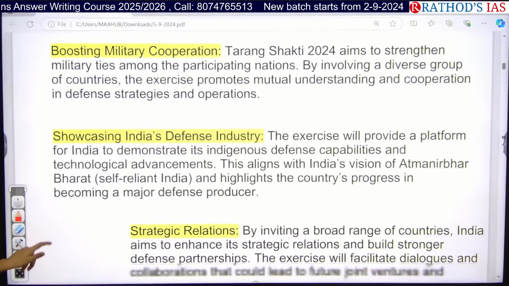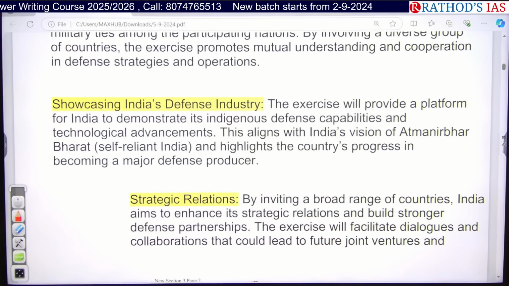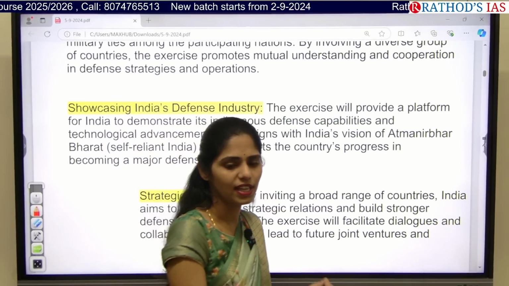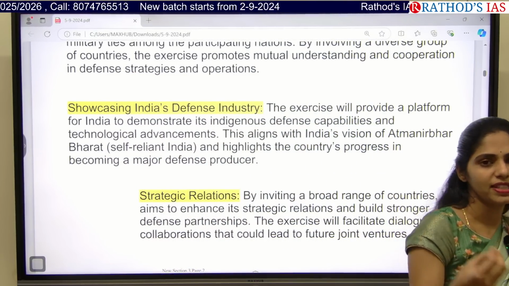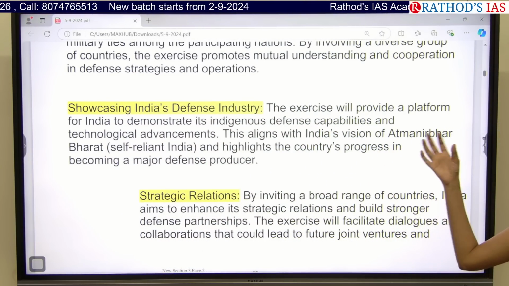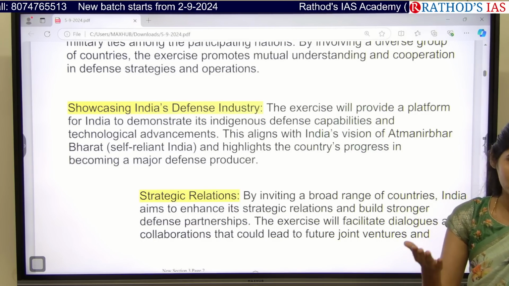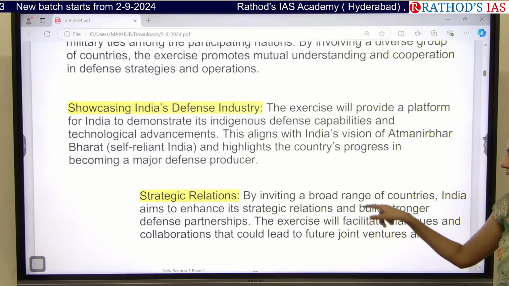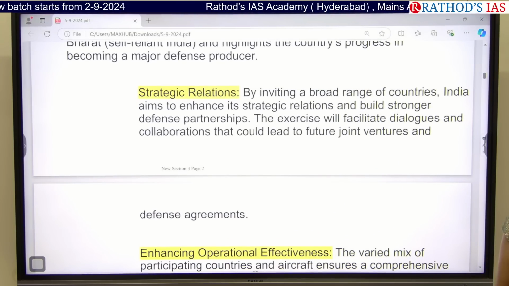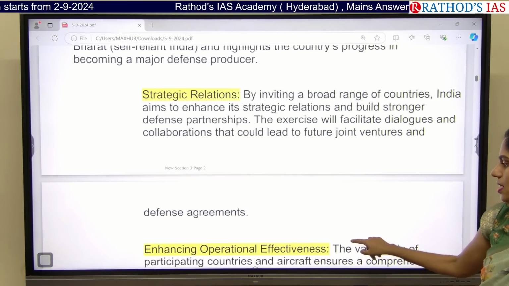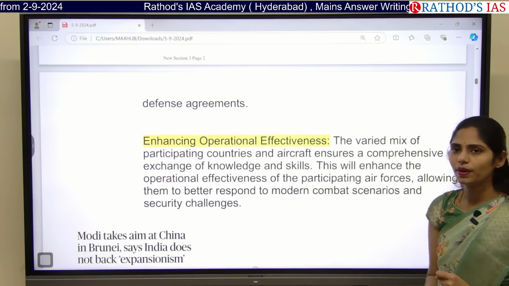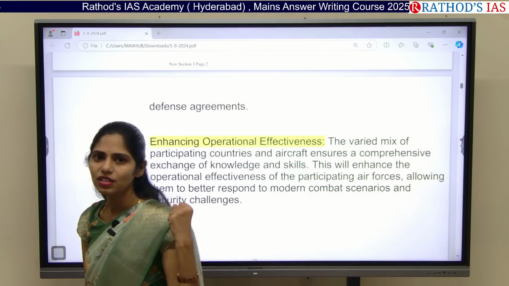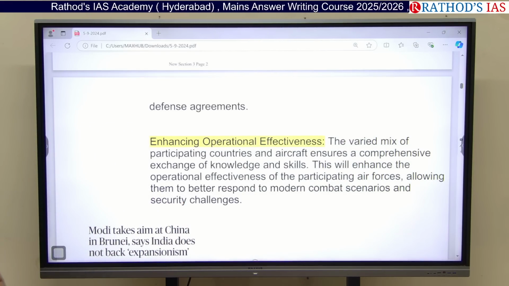And we can also align with India's policy of Atmanirbhar Bharat. Atmanirbhar Bharat is nothing but self-reliant India. If we become self-reliant in the defense industry, we can improve our defense production, and even improve trade with other countries regarding defense products. Even we can increase our strategic relationship with other countries through these exercises. We can also improve operational efficiencies between the countries, and even get the world's best practices as well.